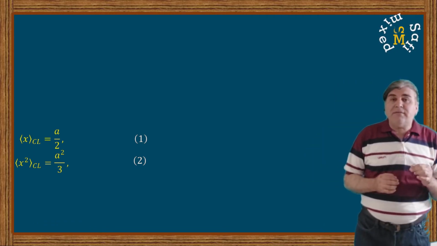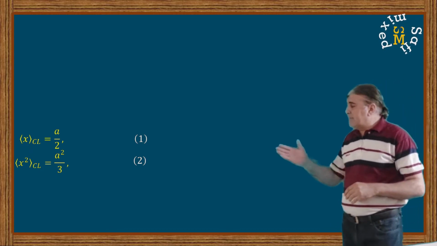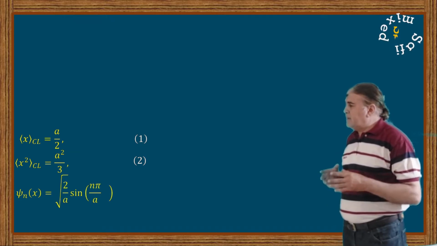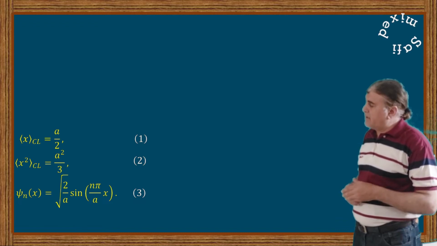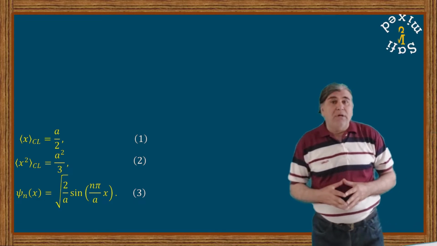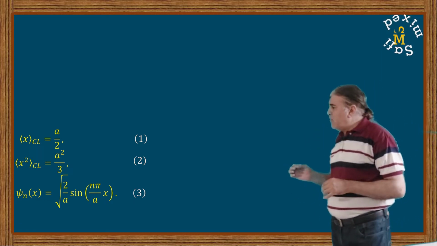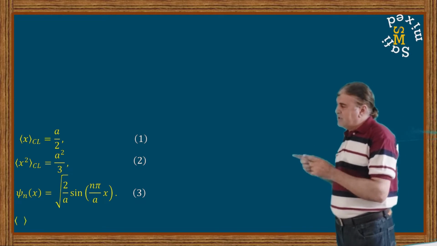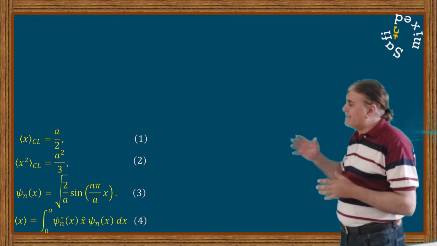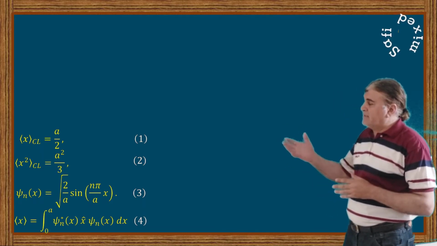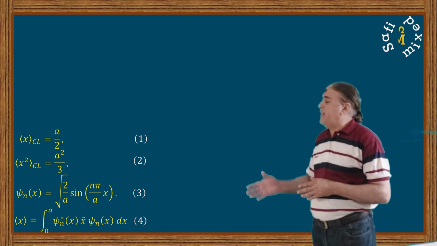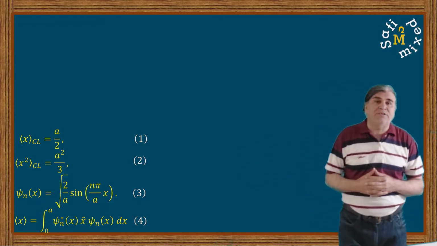We know that for standard infinite potential well, the wave function is given by this relation, where x is the instantaneous position of the particle inside the well, n is the quantum number starting from 1 and going to infinity, and a is the width of the potential. We further know that the expectation value of position is obtained by sandwiching the position operator between the conjugate of the wave function and the wave function and integrating over the whole space. That is, we can write this as the integral from 0 to a of psi n star of x times x times psi n of x, integrated with respect to x.